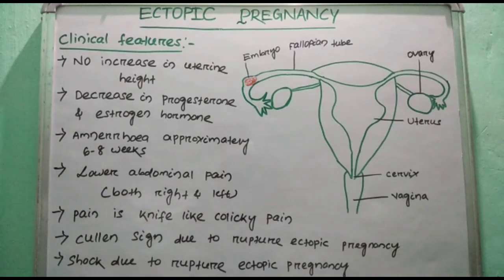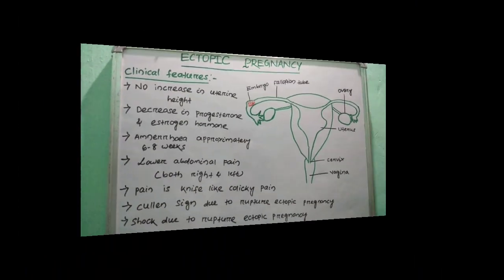Incidence of ectopic pregnancy: 1 in 300 pregnancies. Ectopic pregnancy is mainly seen in the fallopian tube. In the ampullary part, 55% of women suffer from ectopic pregnancy. In the interstitial part, 2%. Isthmus is 25%.